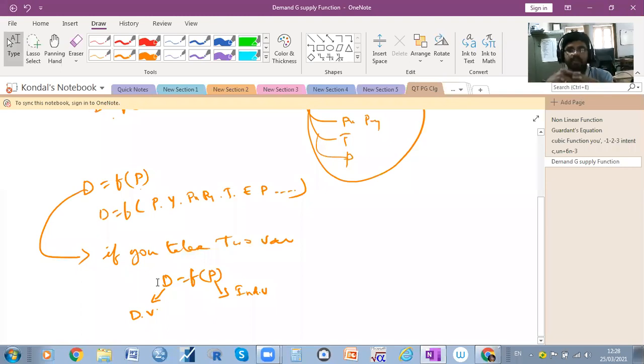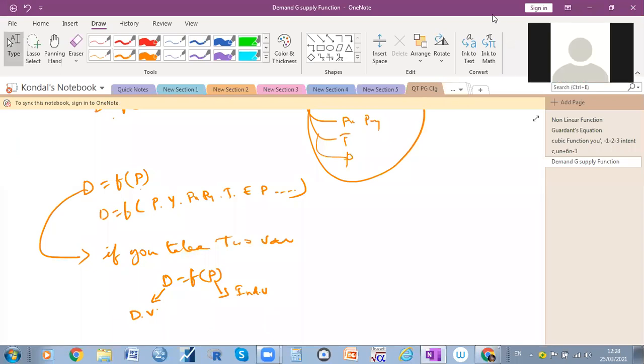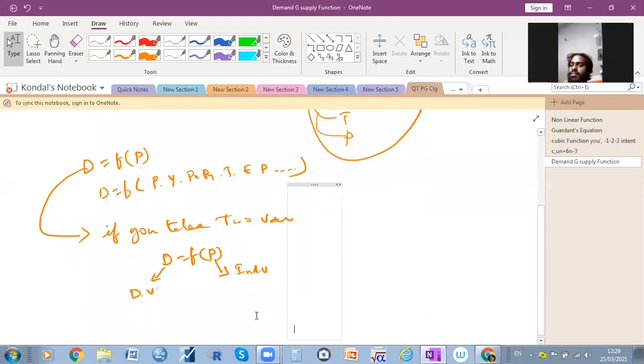What kind of relation is there between demand and price, as per theory? Demand increases, price decreases. If you take two variables, one a dependent variable and one an independent variable, here D is the dependent variable and P is the independent variable. When you assume the relationship, there is a negative relationship between demand and price.